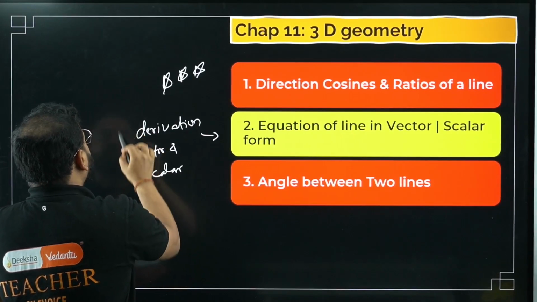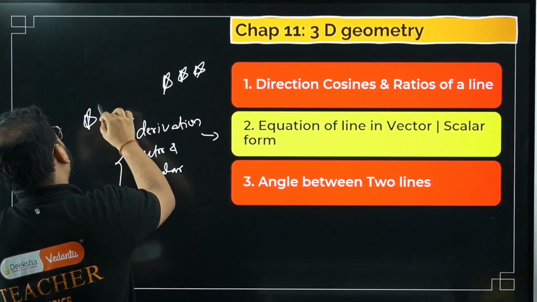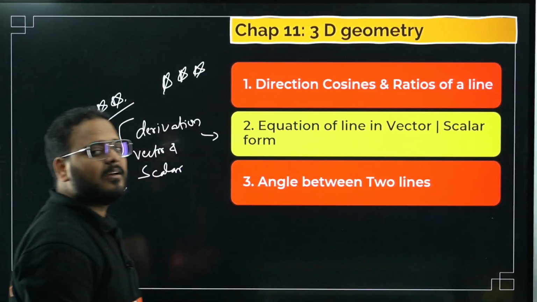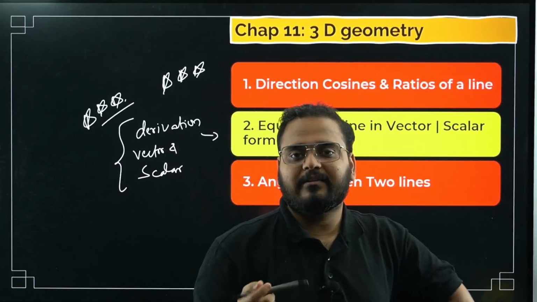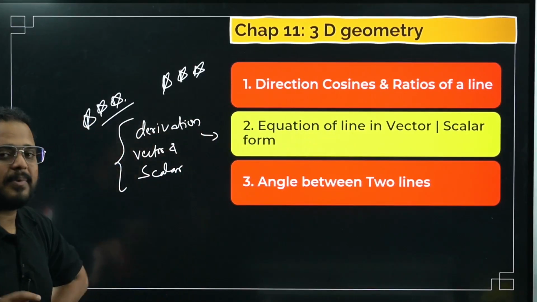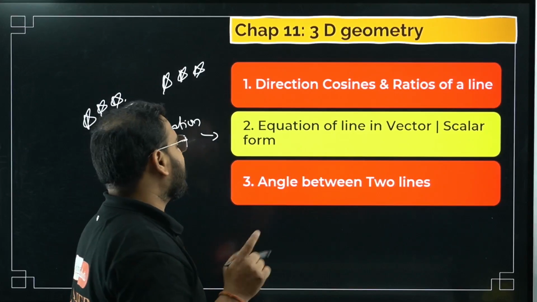Okay. Very, very important. This is also very, very important. I have missed to write it over here, so I have written on this side. Derivation of the vector form of a line passing through a point and parallel to another line. So that is very important. Keeps coming in the examination. That's why I have mentioned you to revise that also.